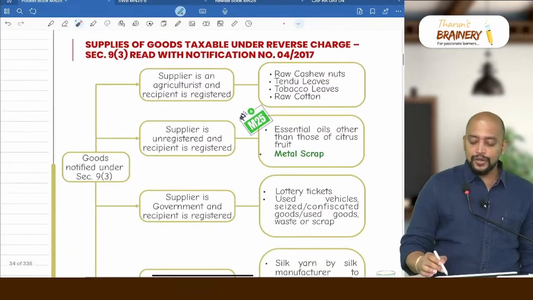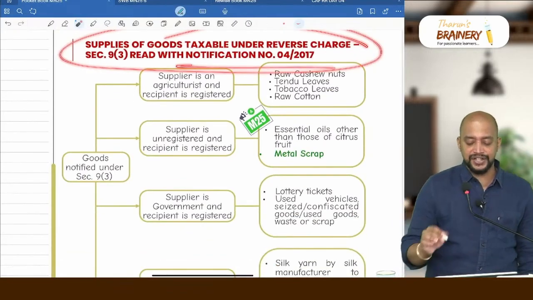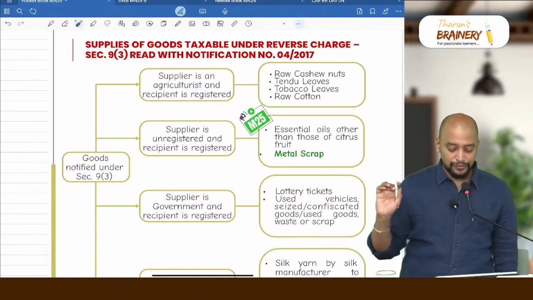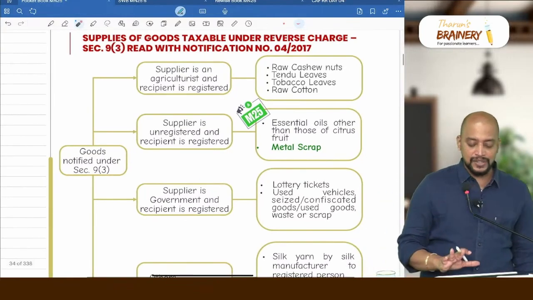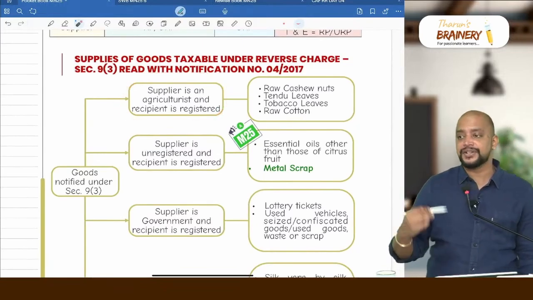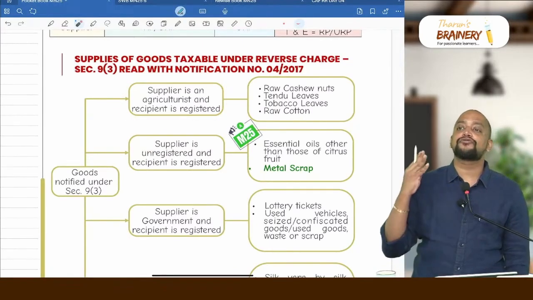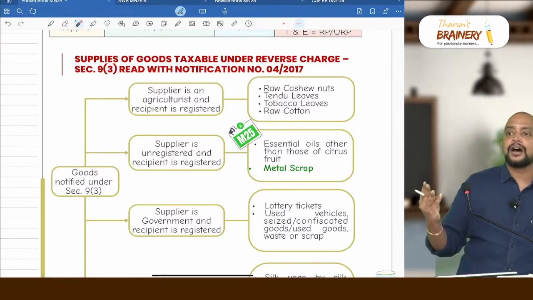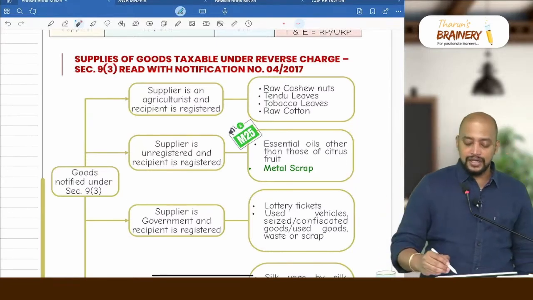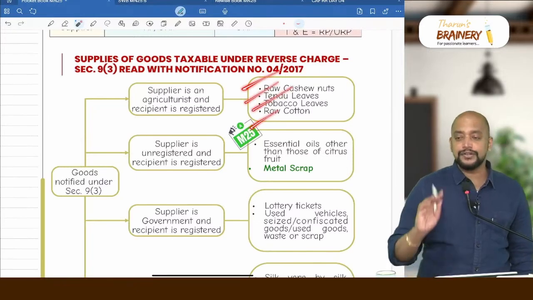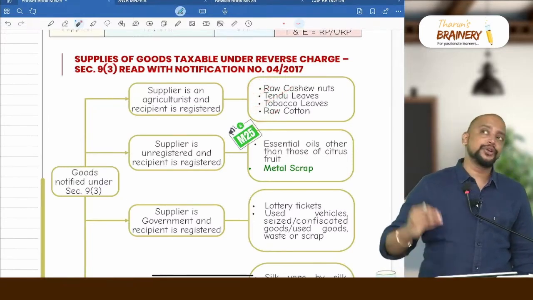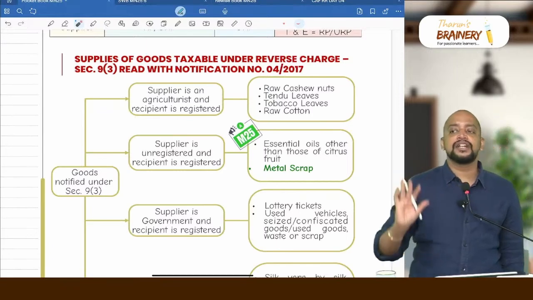Then what are the goods which are covered under RCM? Notification 4 of 2017, section 9(3) read with notification 4 of 2017. You need to remember it this way. First, the supplier is an agriculturist and the recipient is registered. So first you remember that there are 4 goods. What are those 4 goods? Raw cashew nuts, raw cotton, tendu leaves, tobacco leaves. By whom? By an agriculturist. To whom? To a registered person. Then only it will be RCM.